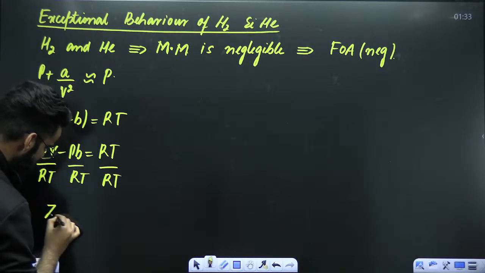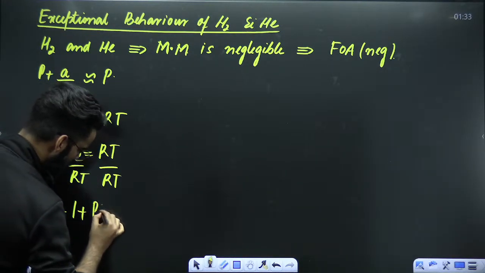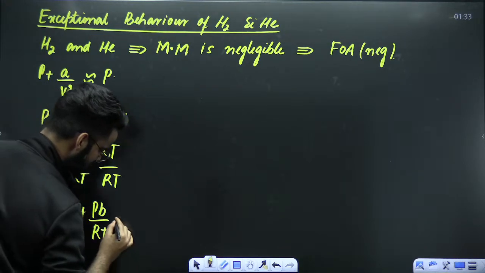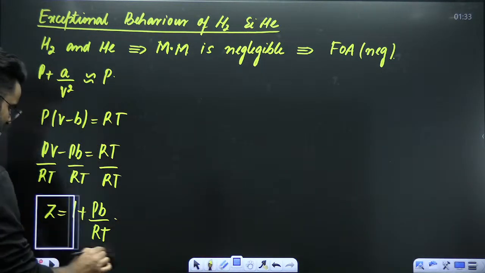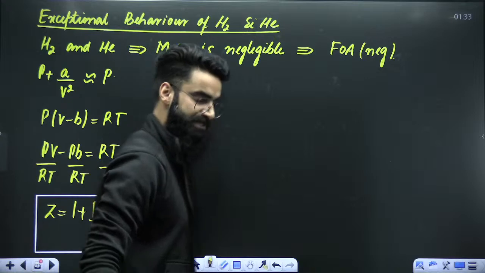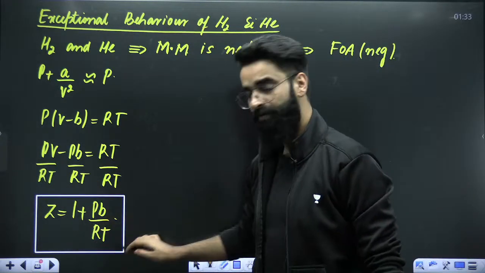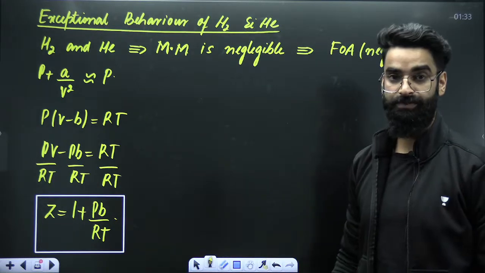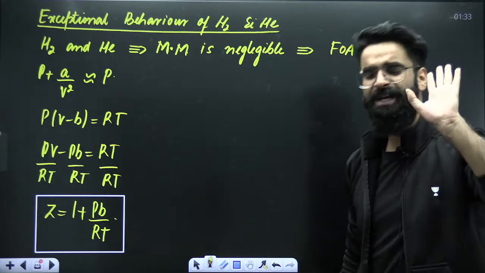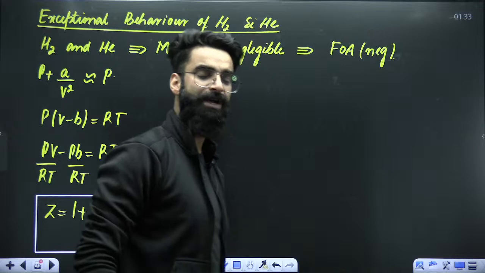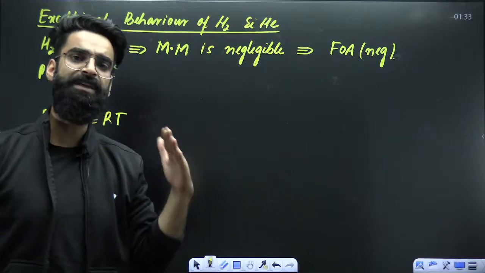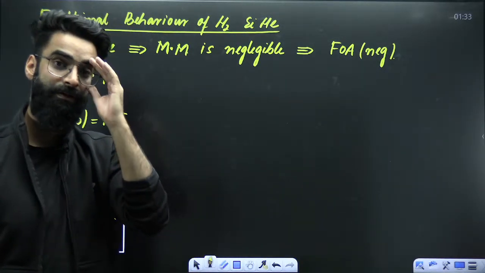This is RT everywhere. So I'll be getting one equation. PV by RT is Z. So Z value is coming out to be 1 plus PB divided by RT. So check the value. Is the value of Z coming out to be greater than 1? Yes, the value of Z is coming out to be greater than 1 only. The value of Z will be always greater than 1 for helium and hydrogen. Does that mean always it will be like this? For hydrogen and helium, will the Z versus P curve always be greater than 1?